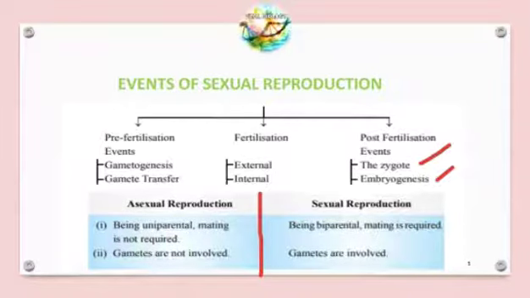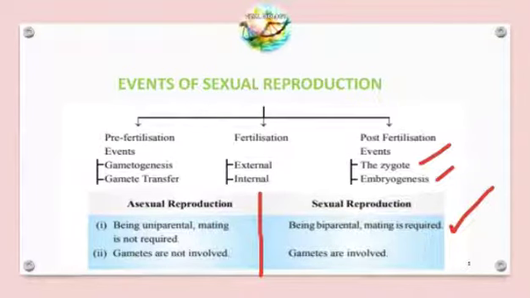In asexual reproduction, only one parent is enough to produce offspring, and no mating takes place. In sexual reproduction, two parents are required for the reproduction of a new individual, and mating is required. The fusion of male and female is required here.